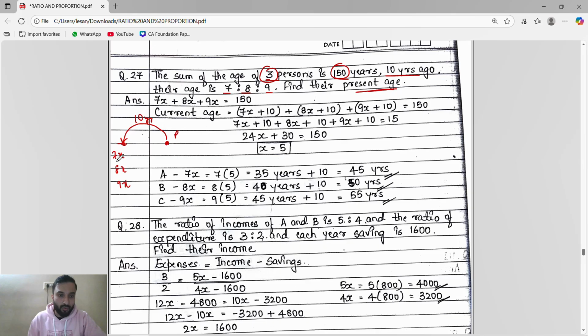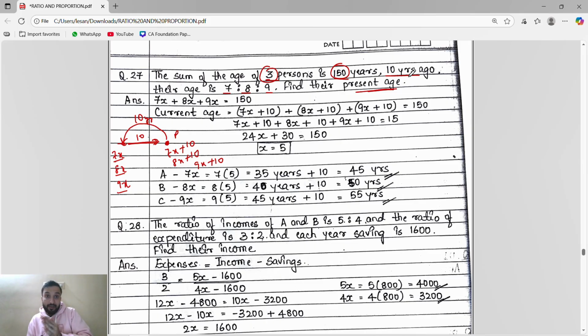See, 10 years ago their ages were 7x, 8x, 9x. So present means 10 years after. Present age will be 7x plus 10, 8x plus 10, 9x plus 10.